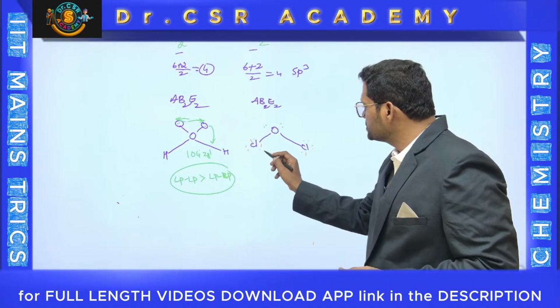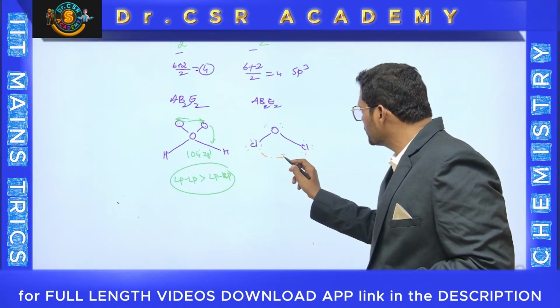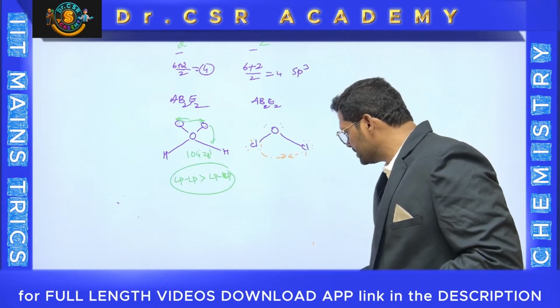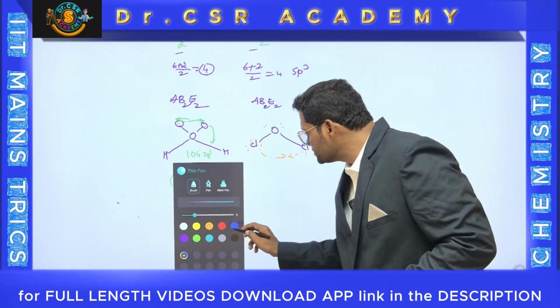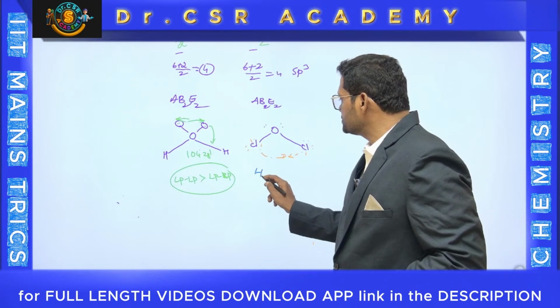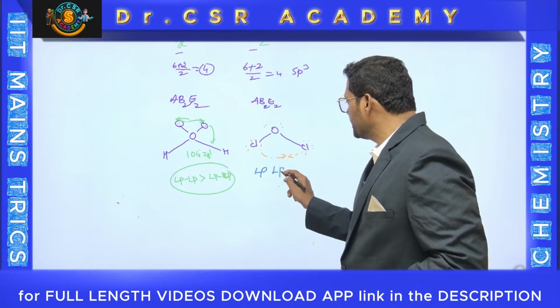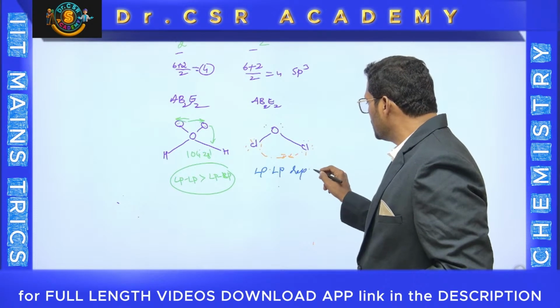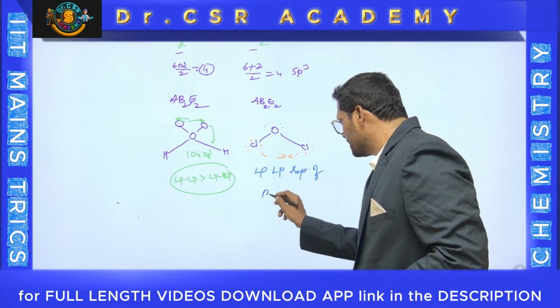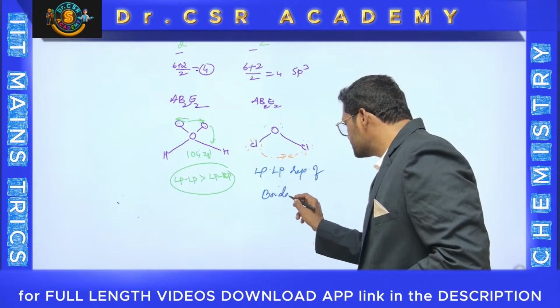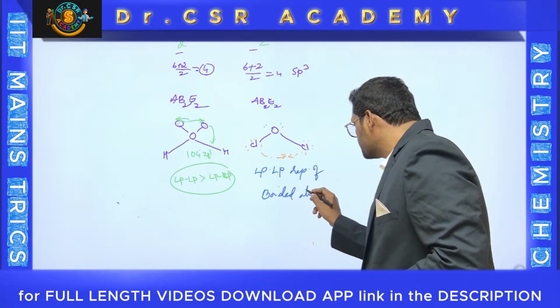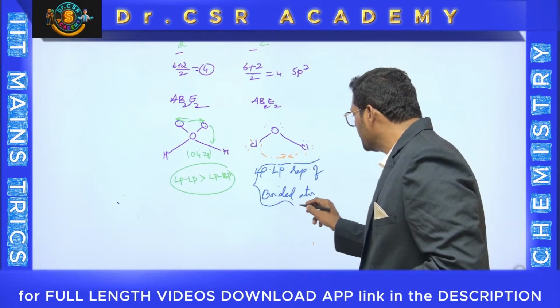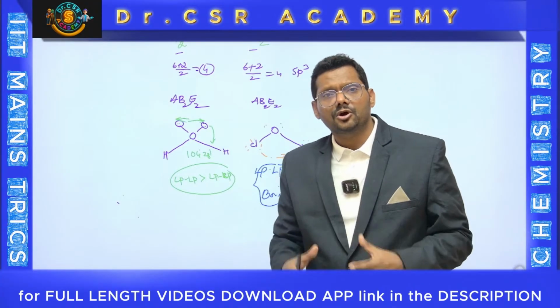So this chlorine and that chlorine have lone pair repulsions. Here the point is that LP repulsions of bonded atoms dominate.